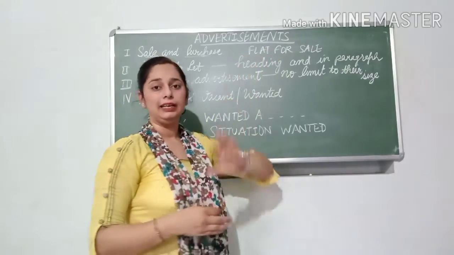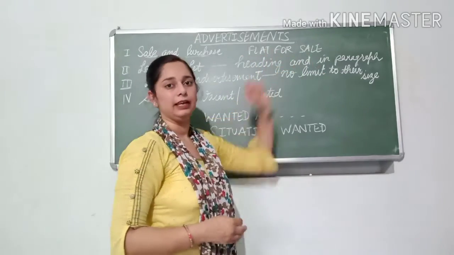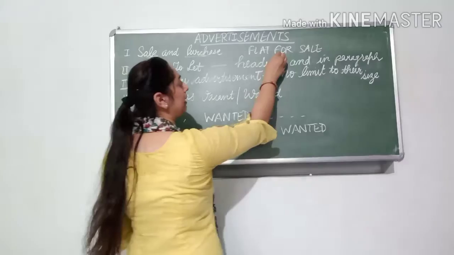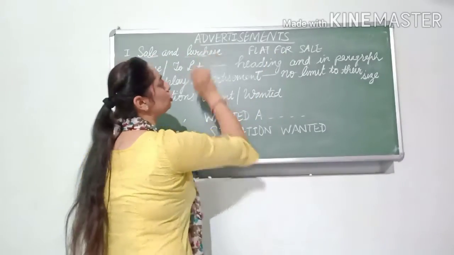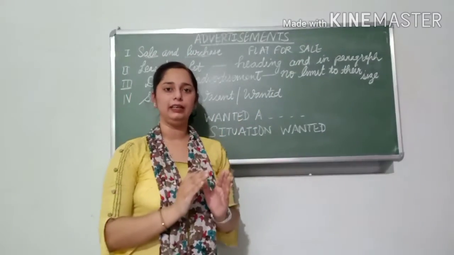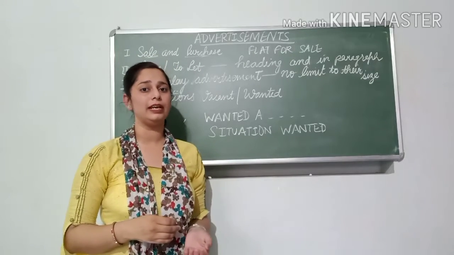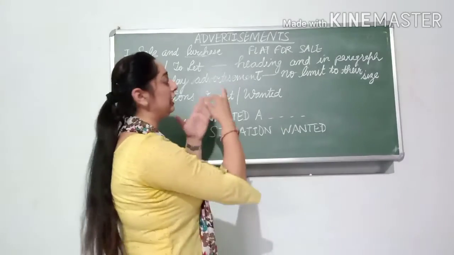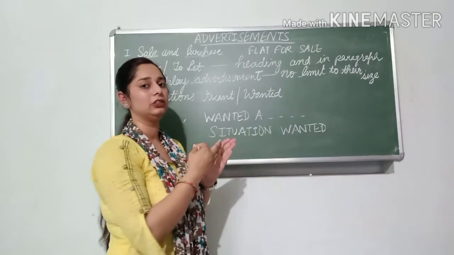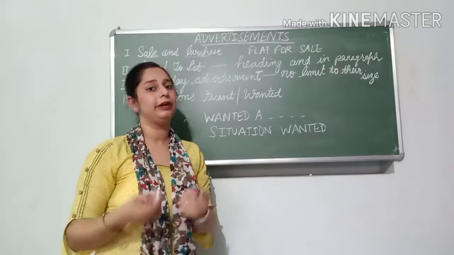In sale and purchase, simply write the heading, start your advertisement, and write all the necessary details like the interior design of the flat, its rate, your contact number and everything.